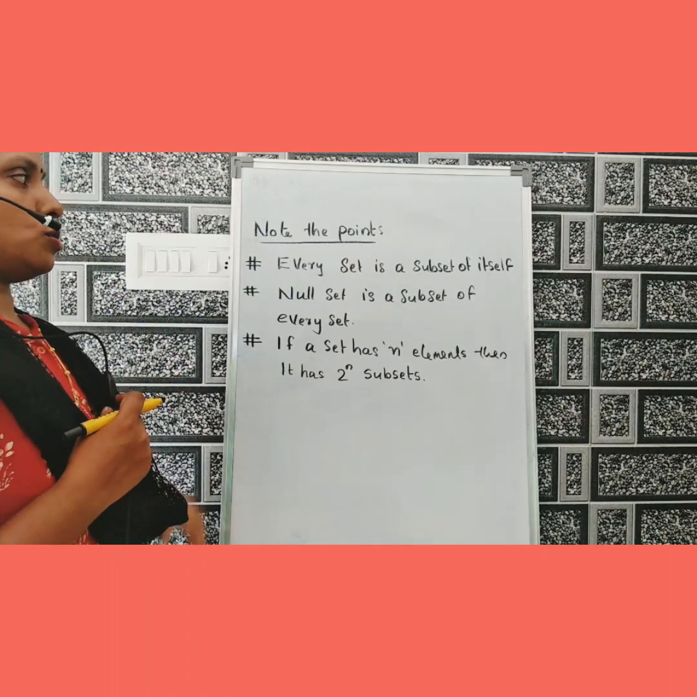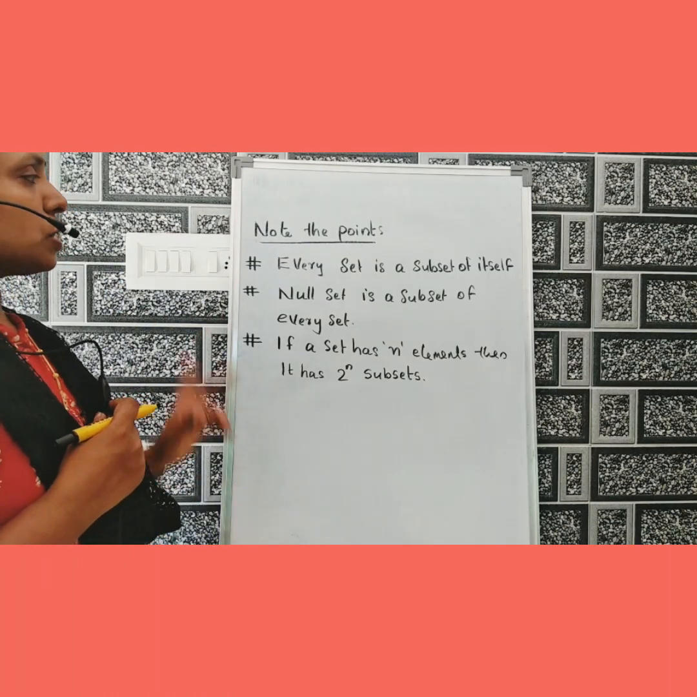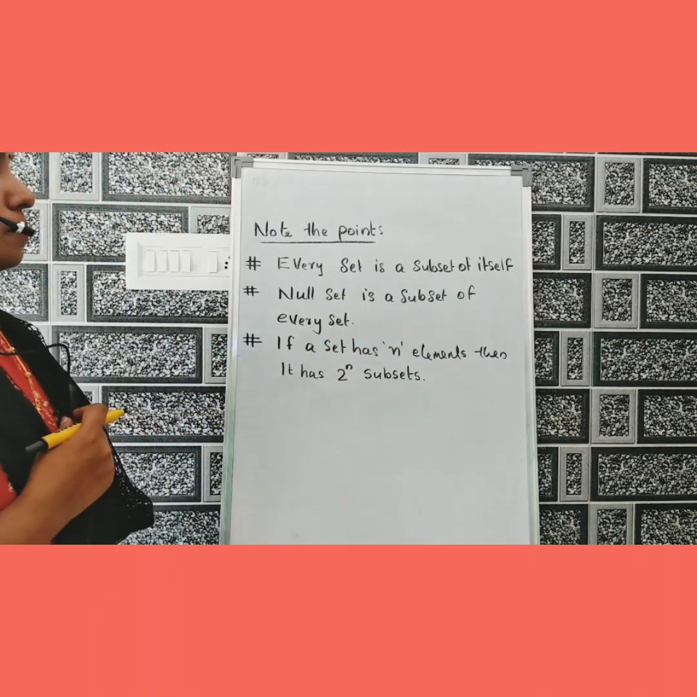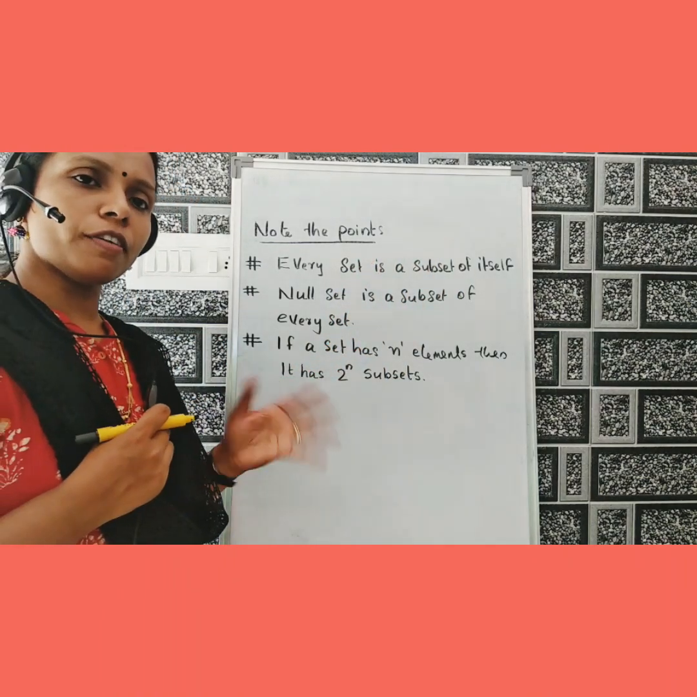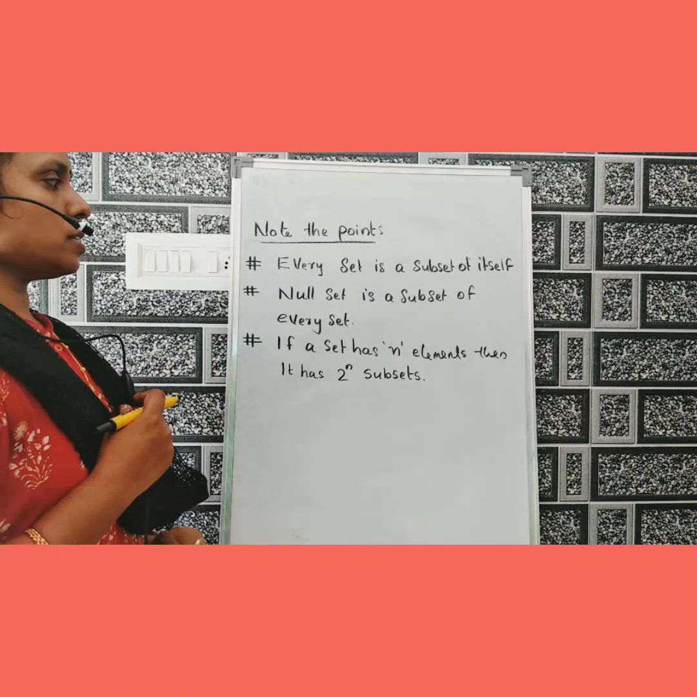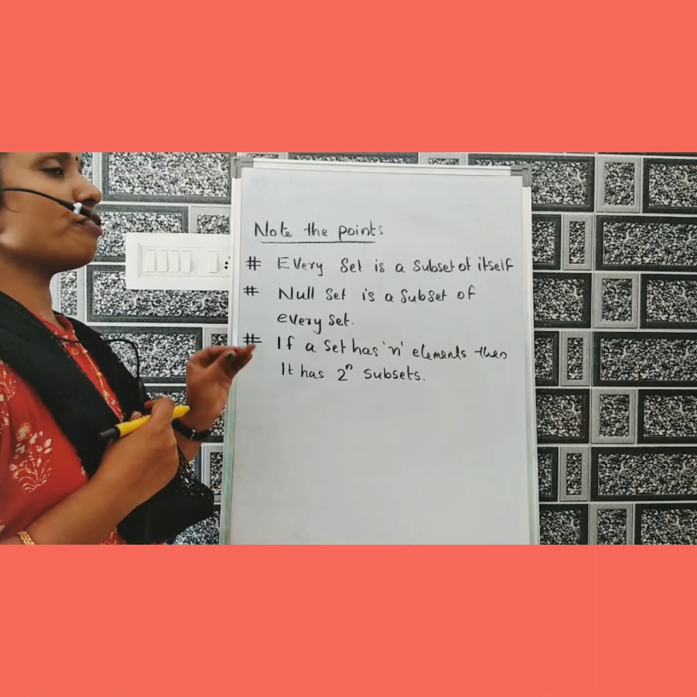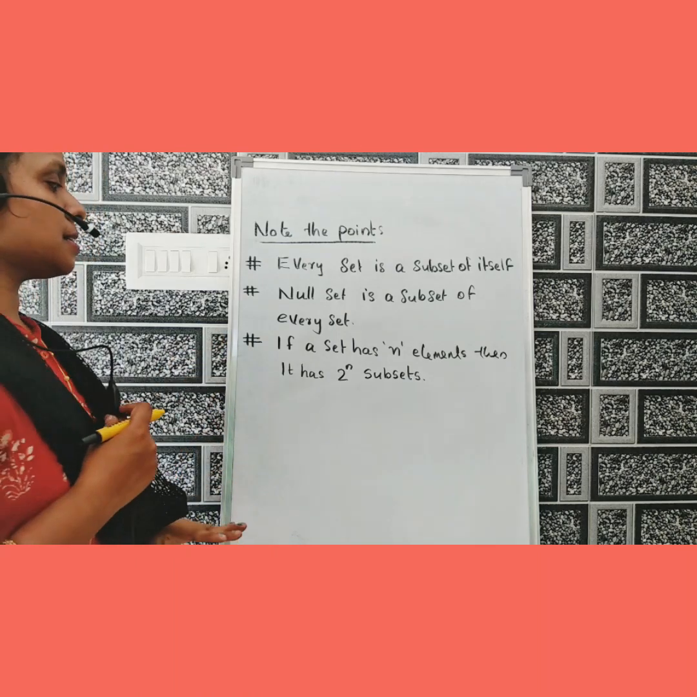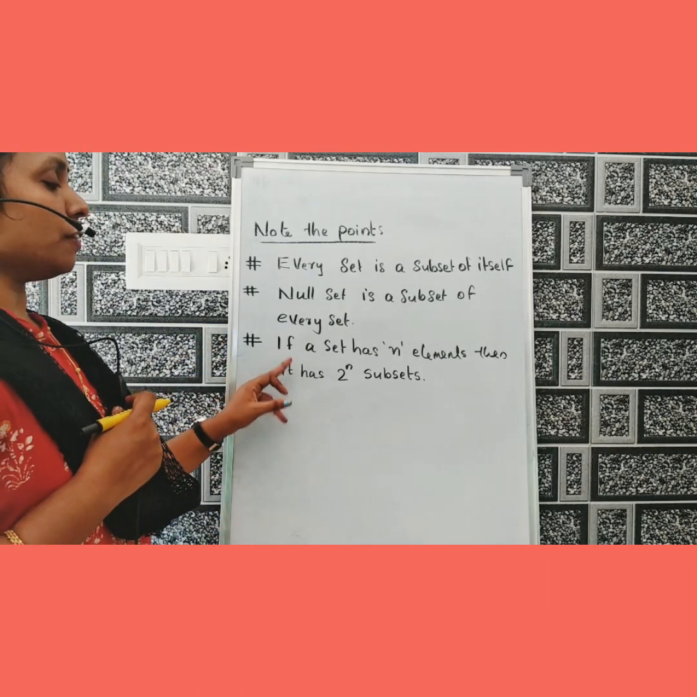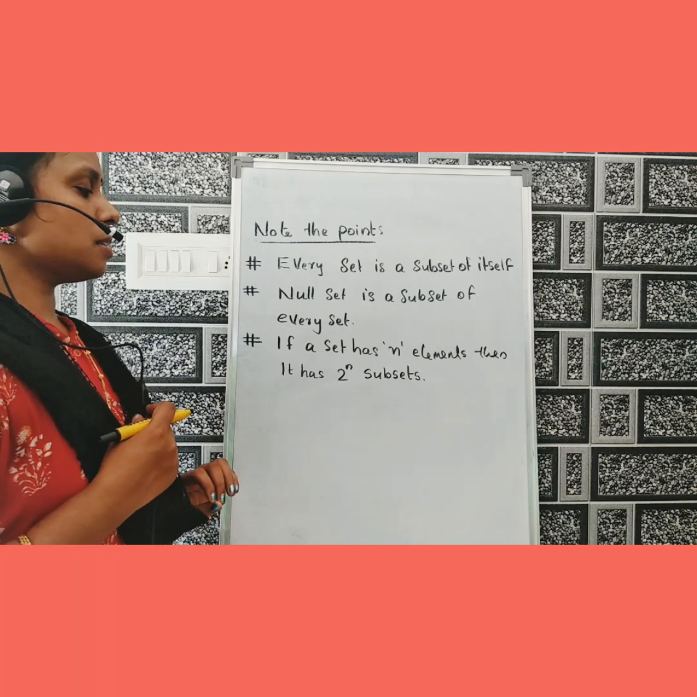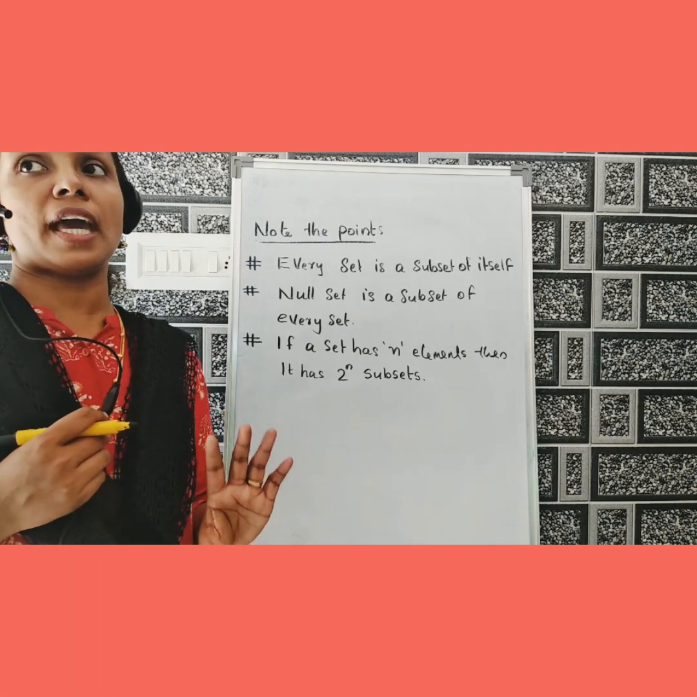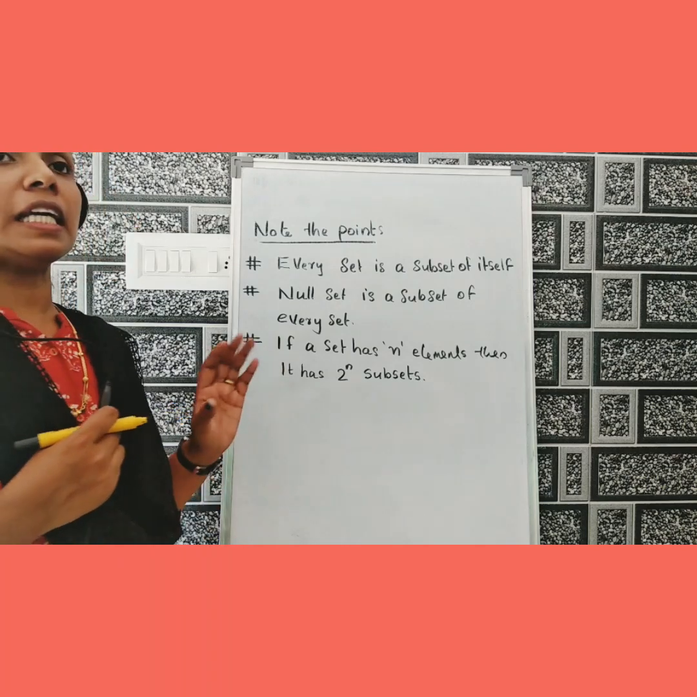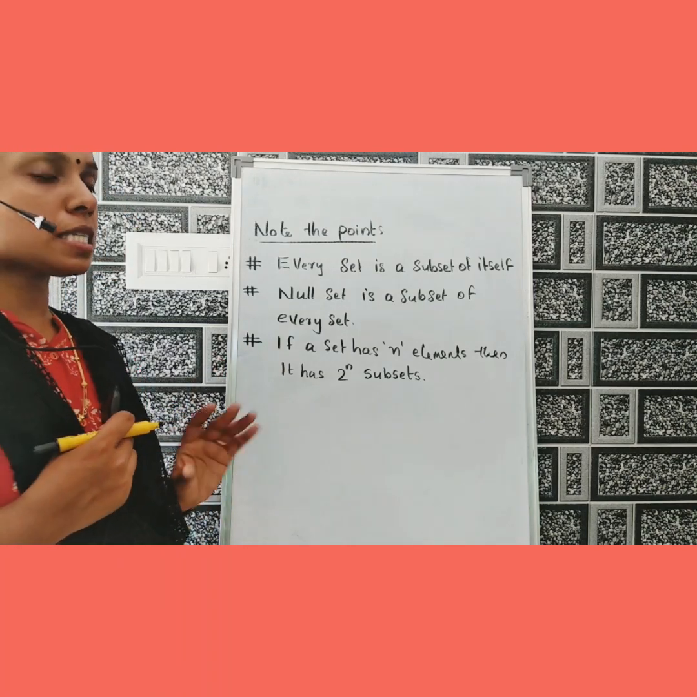Important points. Note the important points. First one is, every set is a subset of itself. Second point, null set is a subset of every set. Third property, if a set has n elements, then it has 2 raised to n subsets.